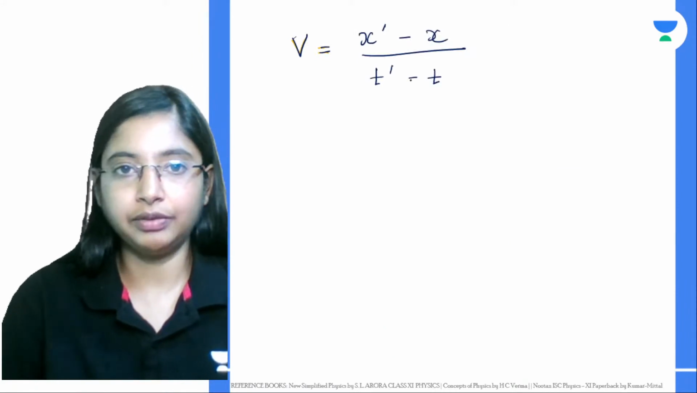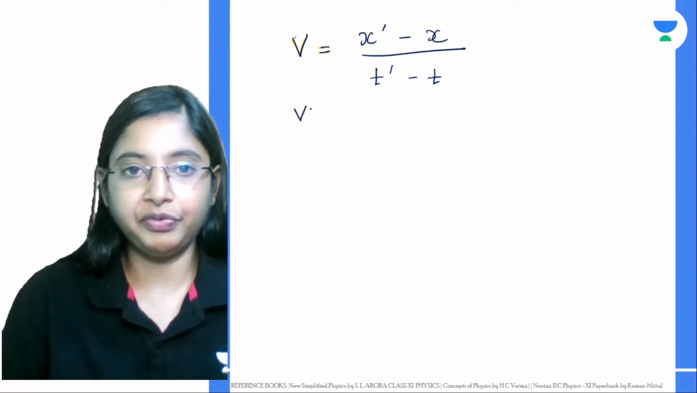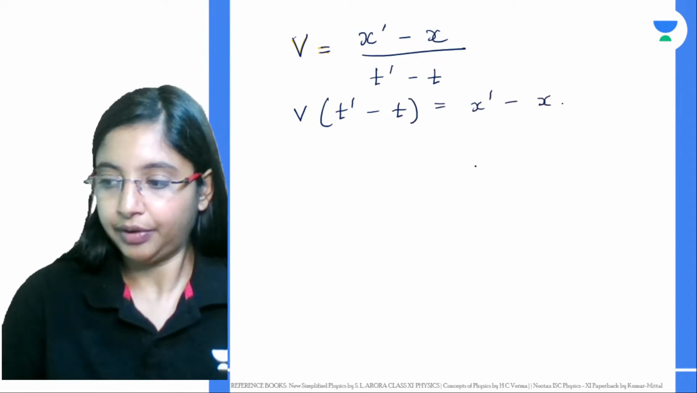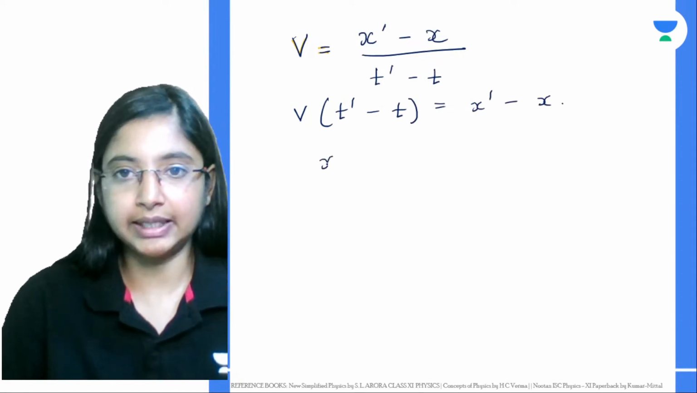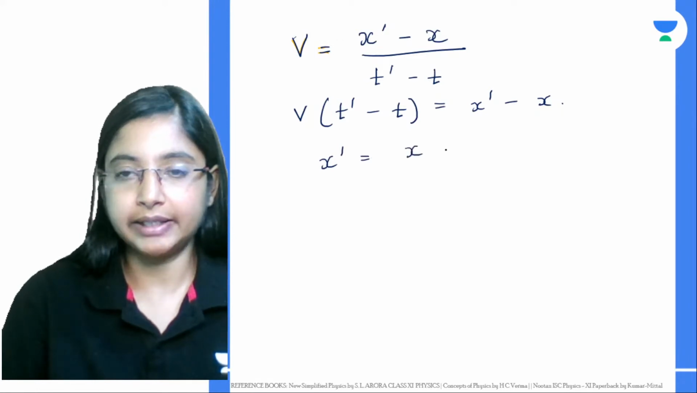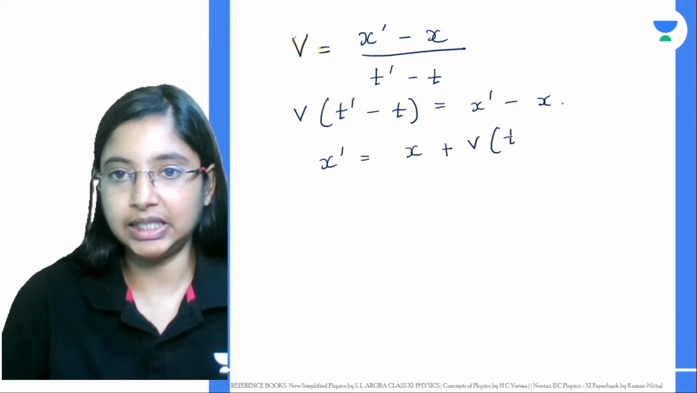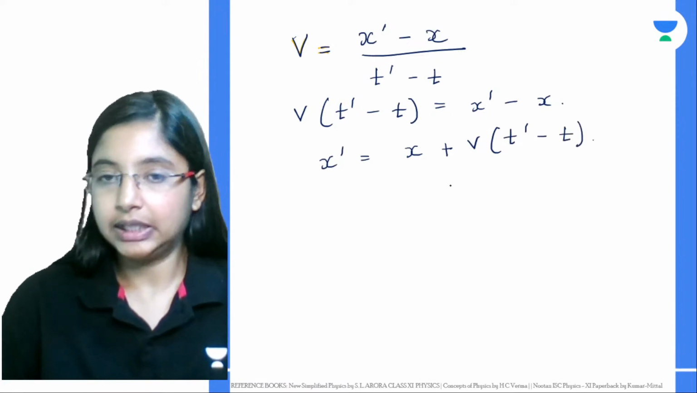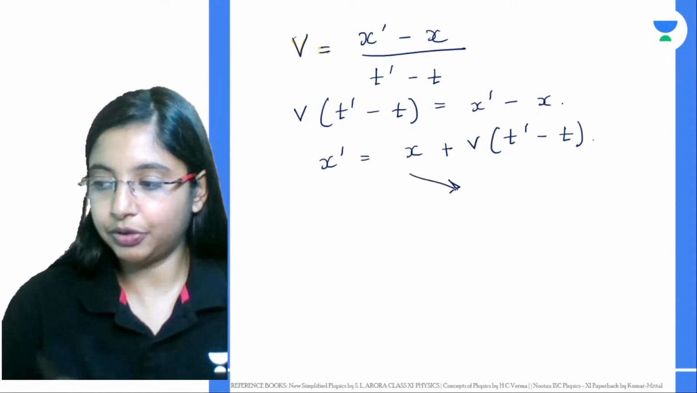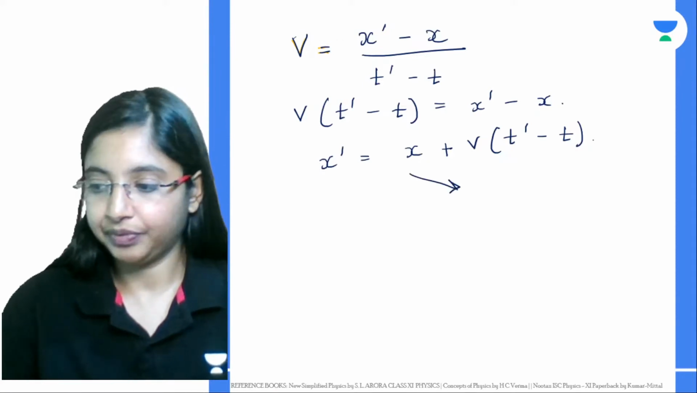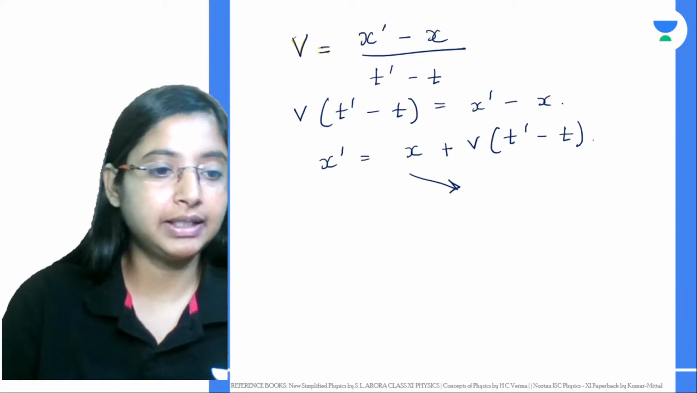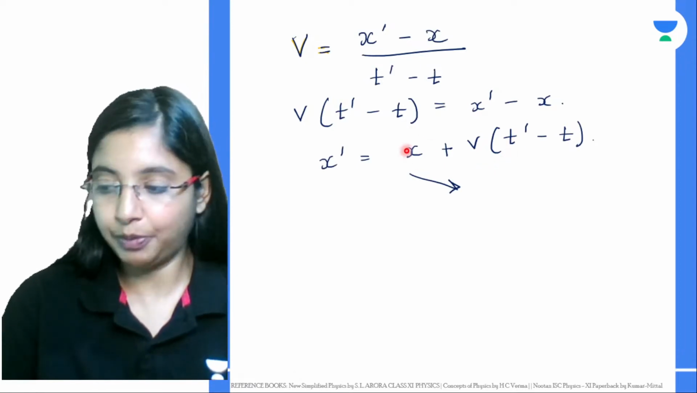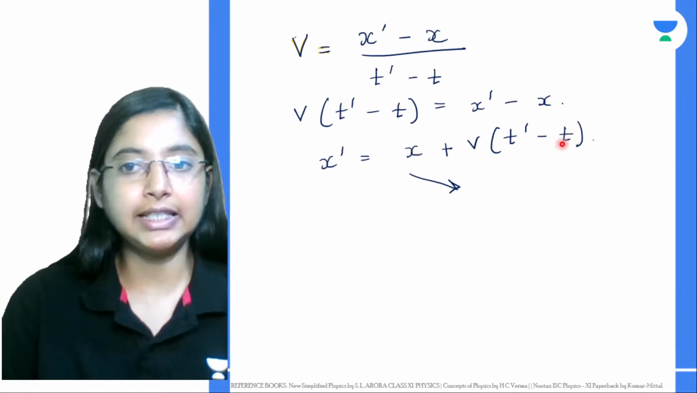Now here we can write this as v into (t dash minus t) will be equal to x dash minus x. From here, if I write what will be my x dash, if I want my displacement, this will be x plus v into t dash, final time minus initial time, right? That will give me the time taken. Now, this equation basically gives the position of an object at instant t dash, but with respect to the position x at time t.